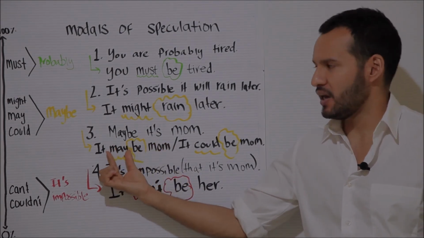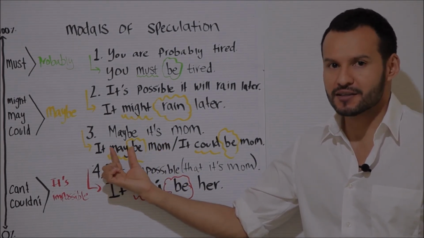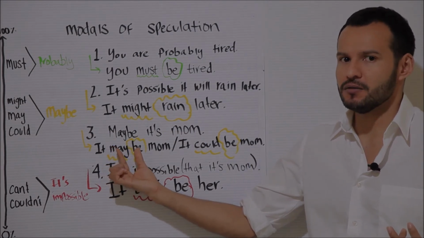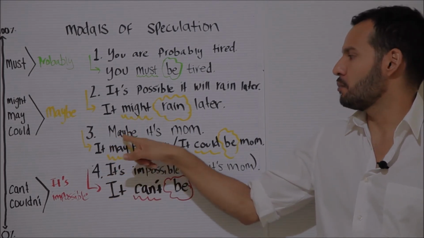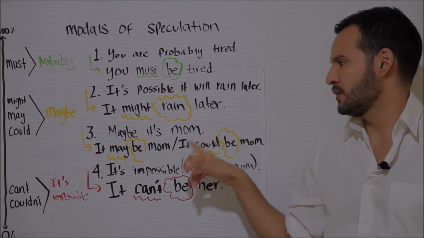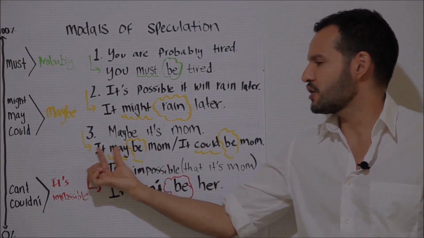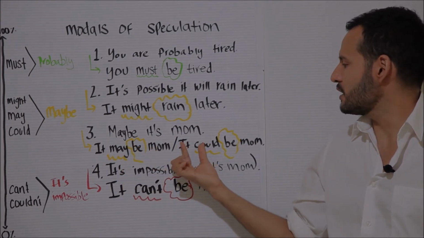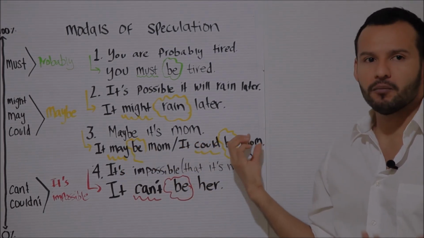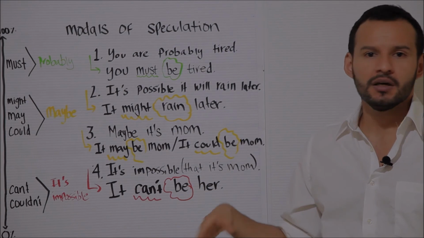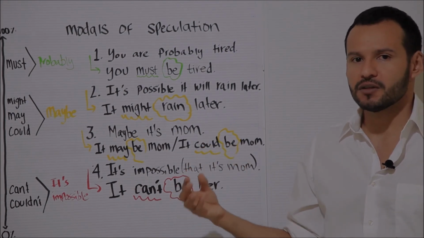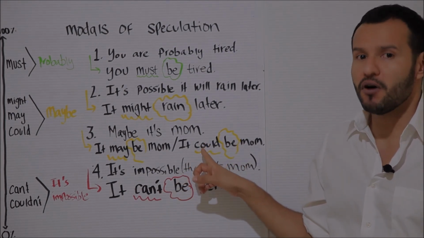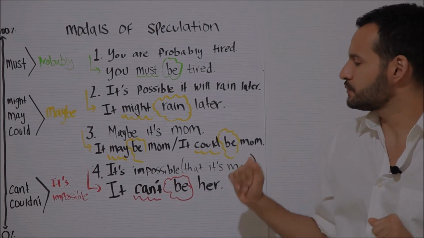Well, the word may, the modal may, is like saying that something is maybe true. So it is like saying that maybe it's mom. And the structure again, subject, modal, and a verb in the base form. And I could also say it could be mom or it might be mom, and it would mean exactly the same thing, that this is possible, but I'm not sure.